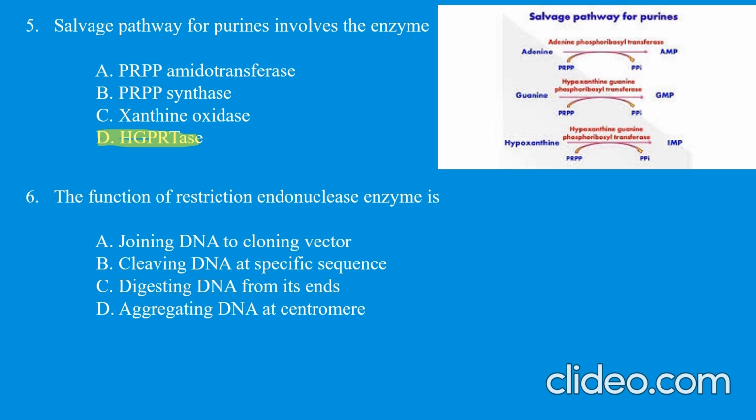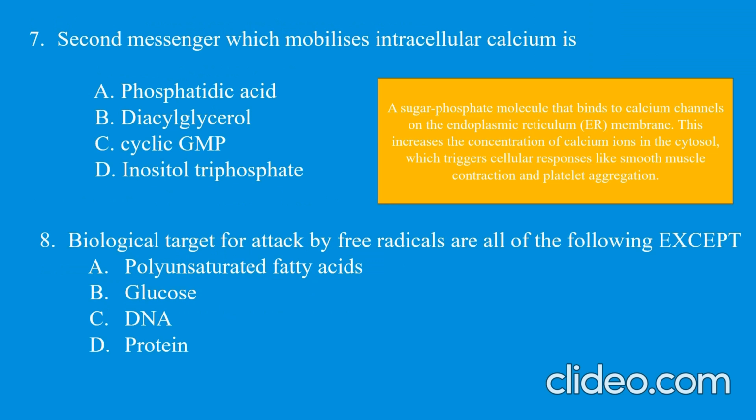Right. Next question. The function of restriction endonuclease is a very simple question, that it cleaves the DNA at specific sites. Right. Second messenger which mobilizes the intracellular calcium is through the pathway of IP3 and DAG, and the calcium level is regulated, that is inositol triphosphate and diacylglycerol. By this the calcium level is regulated, as it has been written in the box.